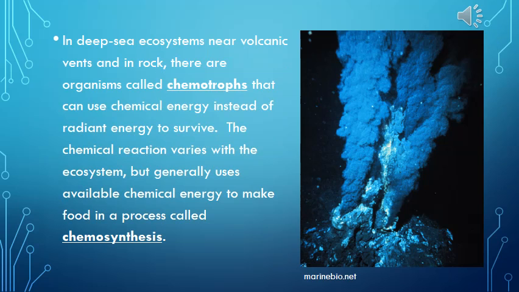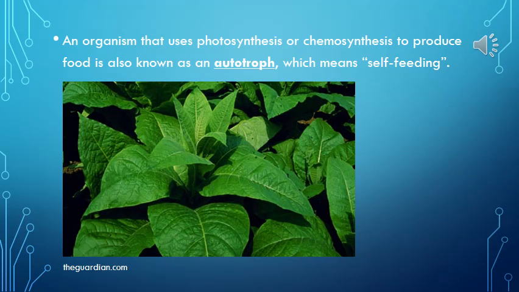products. In deep-sea ecosystems near volcanic vents and in rock, there are organisms called chemotrophs that can use chemical energy instead of radiant energy to survive. The chemical reaction varies with the ecosystem, but generally uses available chemical energy to make food in a process called chemosynthesis. An organism that uses photosynthesis or chemosynthesis to produce food is also known as an autotroph, which means self-feeding.